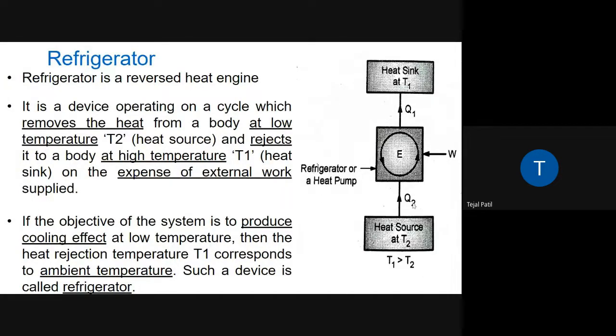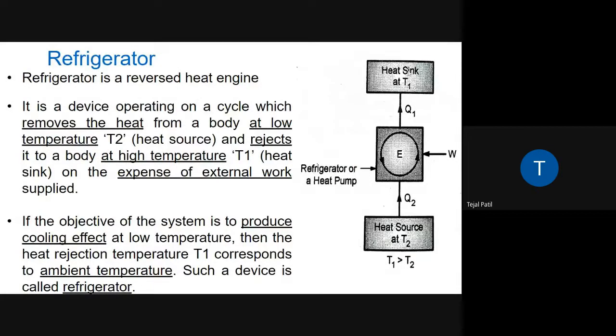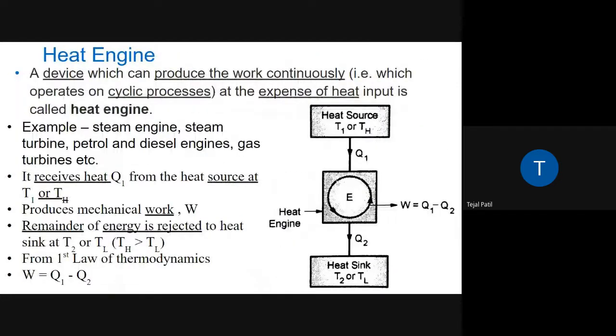Now this heat energy will be taken from the source and combined with this work, and then thrown into the sink, which is at a higher temperature. So again, it is not necessary that the sink will be at a lower temperature as in the previous case. Always keep in mind, whichever reservoir absorbs heat from the system is known as the sink. Its temperature can be higher or lower. But if the source is at the higher temperature, it will be a heat engine.